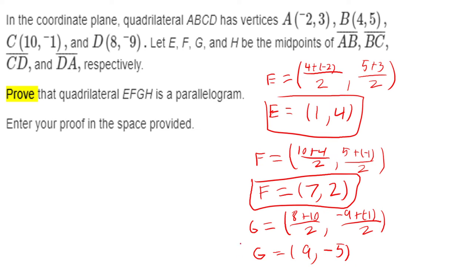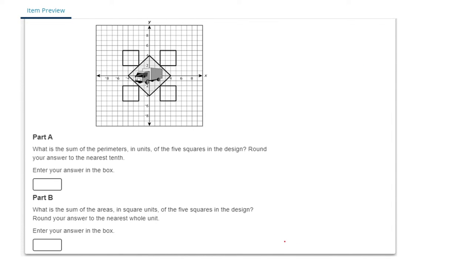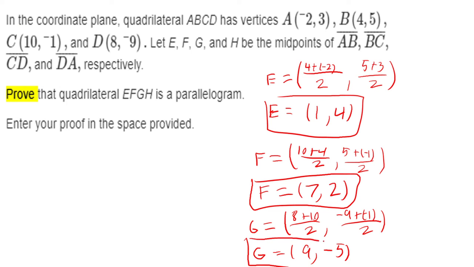All right. We only have one more point to find the midpoint of. We got to find H. And once again, do the coordinates.